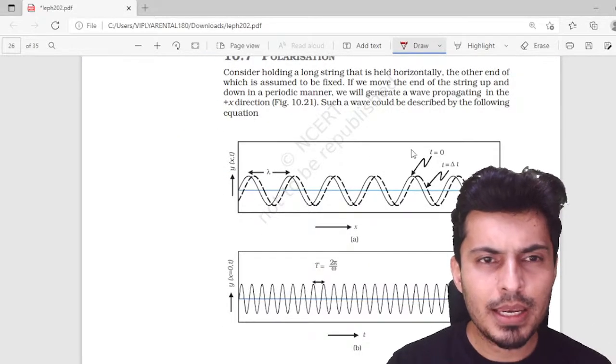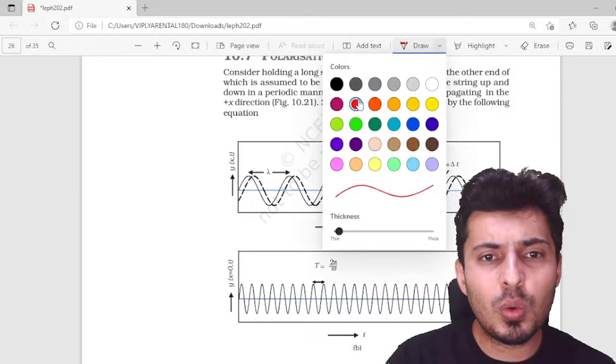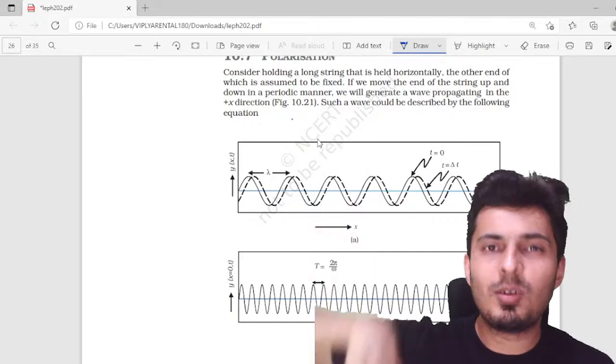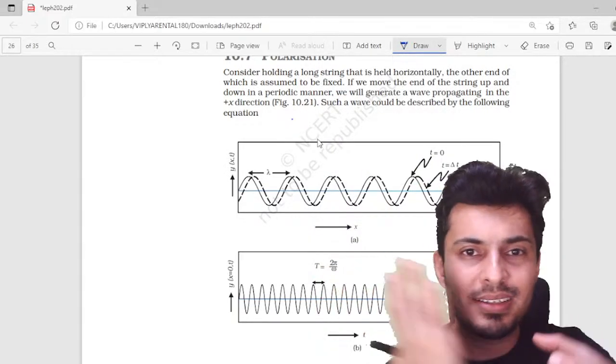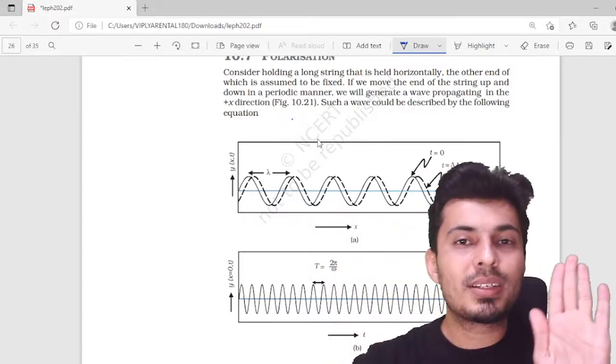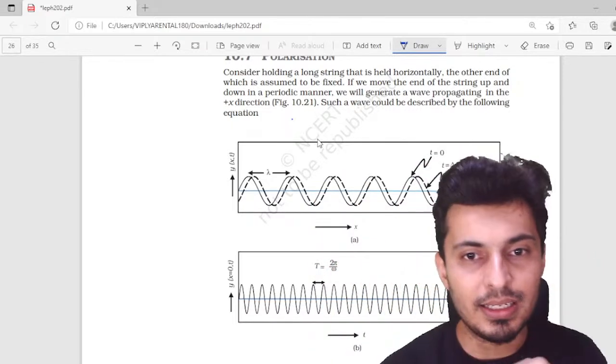Now, what is the meaning of polarization? See, only transverse waves can be polarized. As in, if you take a wave on a string and you pass it through a slit, then if the slit is aligned with the oscillations of the wave, then the entire wave will pass through the slit.